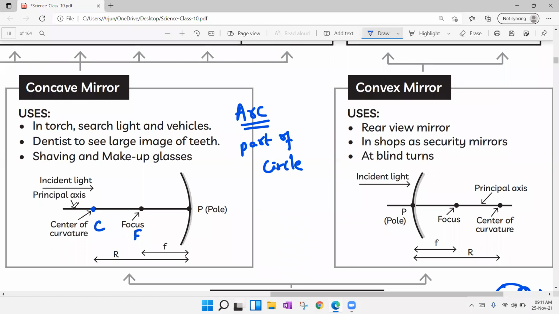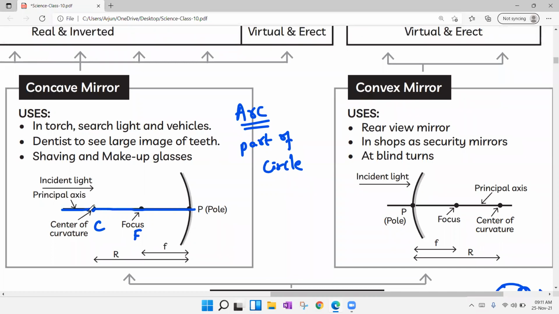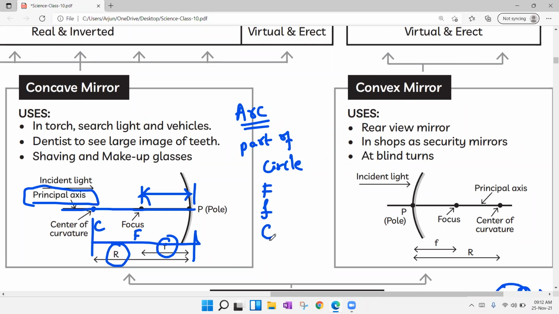And there is a line which is joining center of curvature, focus, and pole P. So this line is covering 3 points. It is passing through 2 points and touching the third point. This line is known as principal axis. Distance between focus and pole is known as focal length, represented with the small letter f. Distance between center of curvature and the pole is represented with the letter R, which stands for radius of curvature. So here capital F stands for focus, small f for focal length, capital C is for center of curvature, capital R is for radius of curvature. These are the points you have to remember regarding concave mirror.